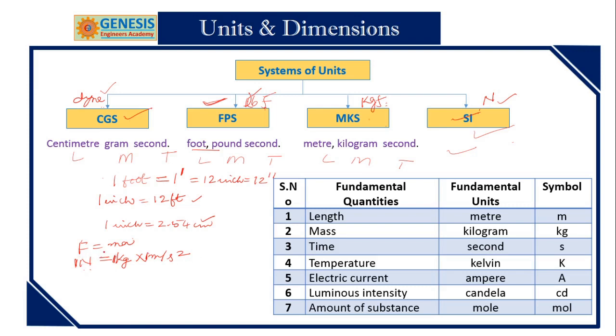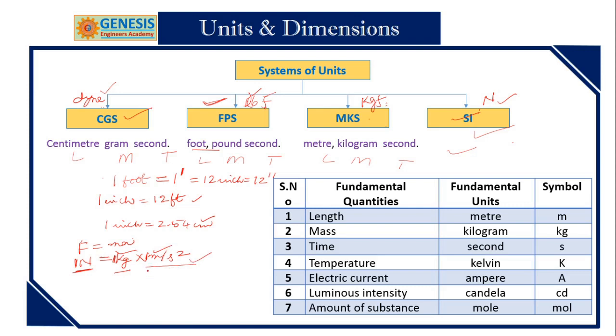If the force acting on a 1 kg mass is able to produce 1 meter per second square acceleration, then the force applied on the body is 1 Newton. So 1 Newton means the force on 1 kg mass able to produce 1 meter per second square acceleration.